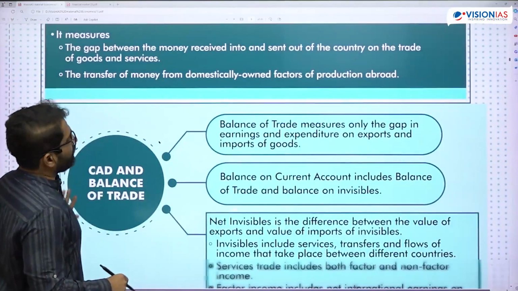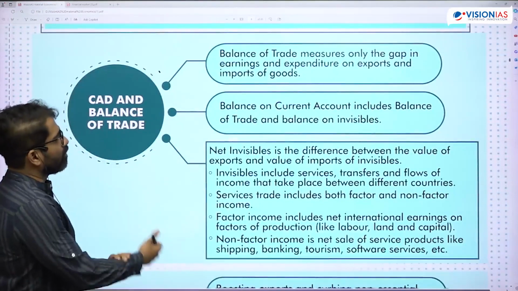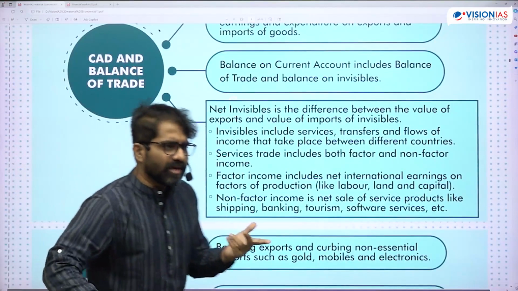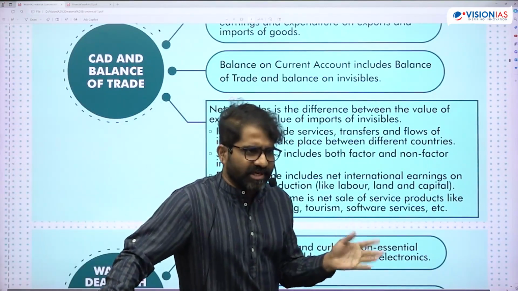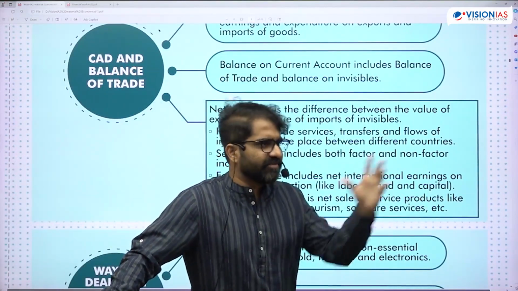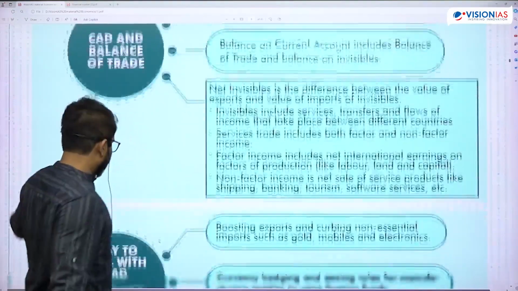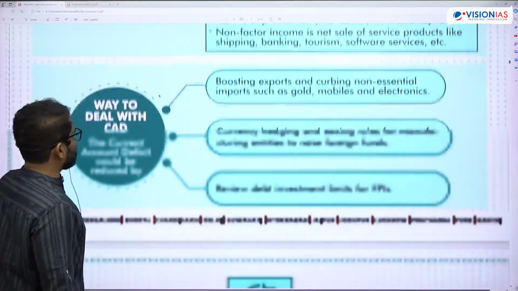Okay, so current account balance. Here, what is the current account balance now? In the current account, you have the visible as well as invisible. No confusion there. Visible is the merchandise that is traded. Invisible is the other aspects which you have in the current account. So that is simple.